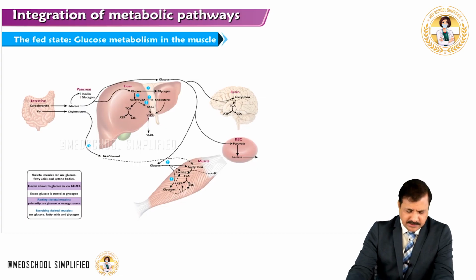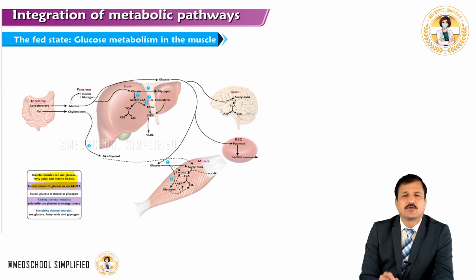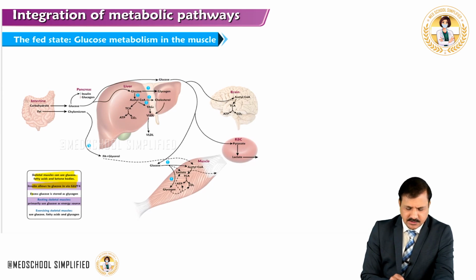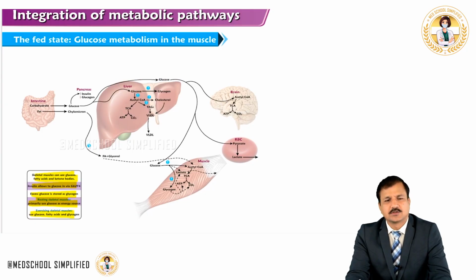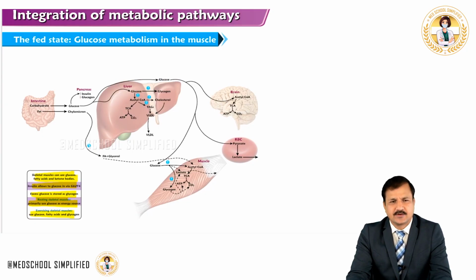Some of the points here: skeletal muscle can use glucose, fatty acids and ketone bodies. Insulin allows glucose transporter number 4 to be expressed over skeletal muscle. Excess glucose is stored as glycogen, and resting skeletal muscle primarily uses glucose as the energy source, whereas exercising skeletal muscle uses glucose, fatty acids and glycogen as the source of energy.